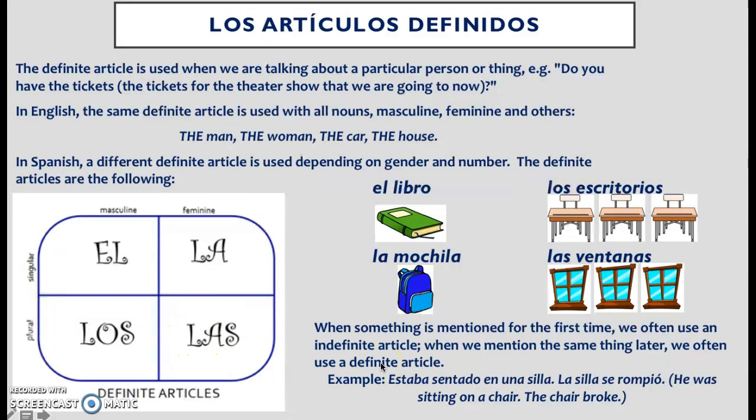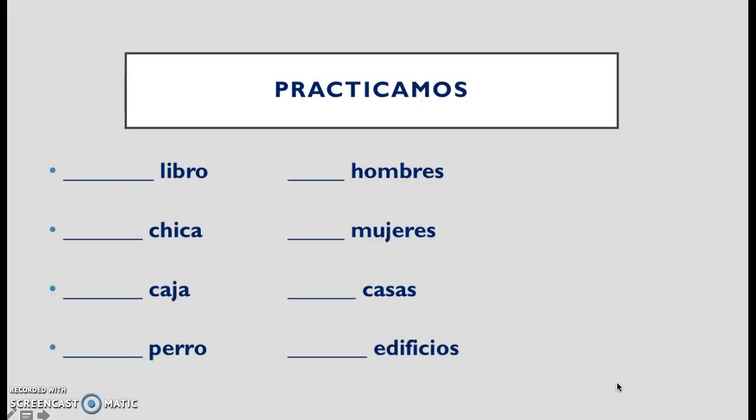Okay? Now, keep this in mind that when we mention something for the first time, we usually use an indefinite article, which we're going to get to next. And then later, if we mention the same thing, we're going to refer to the particular thing, so you use a definite article. I was sitting on a chair, the chair broke. Estaba sentado en una silla, la silla se rompió. Let's practice definite articles. Please pause this video, take a few minutes to write down the definite article for these words, and then come back to it.